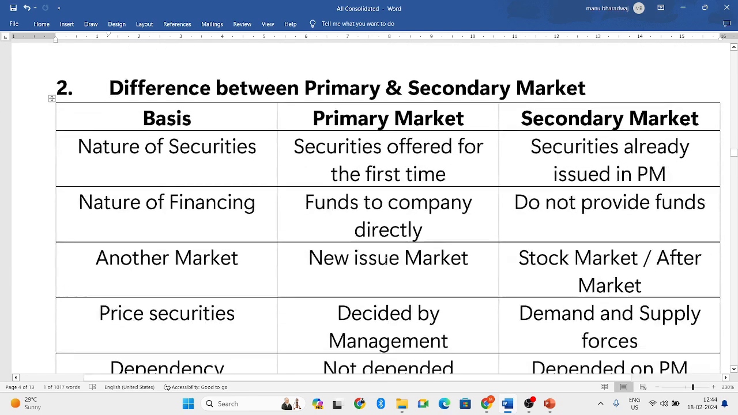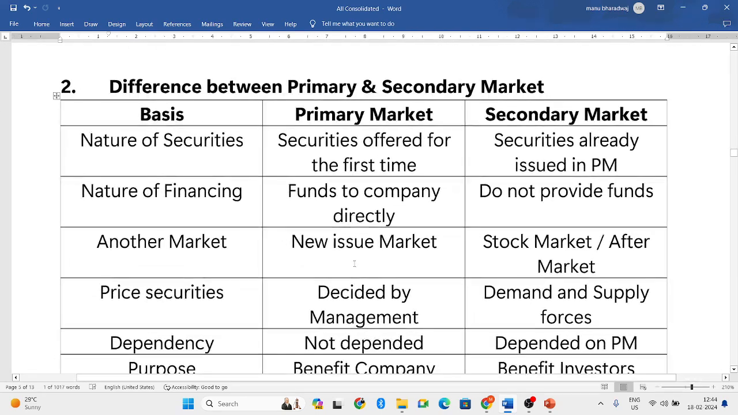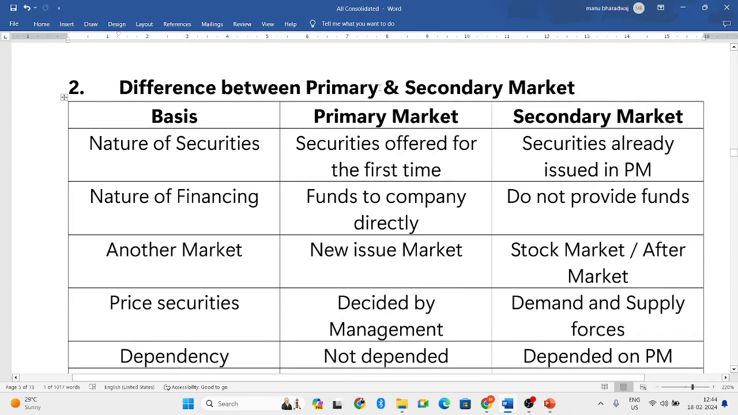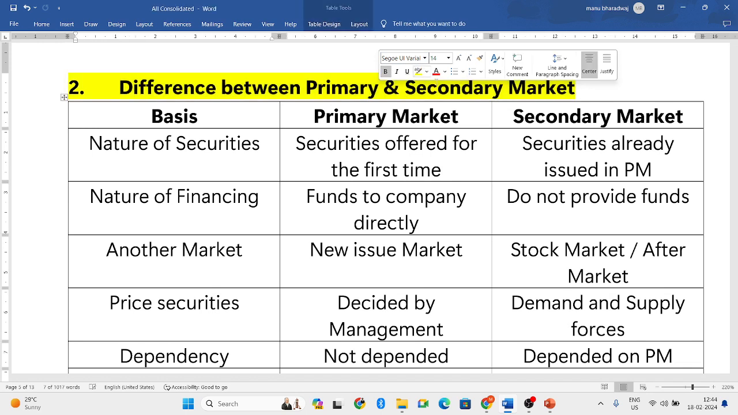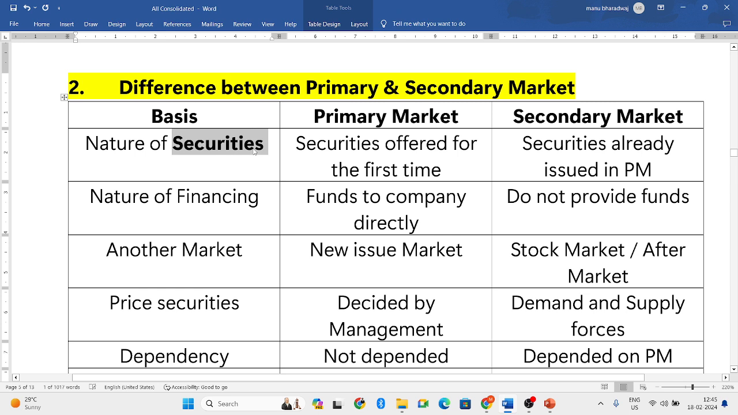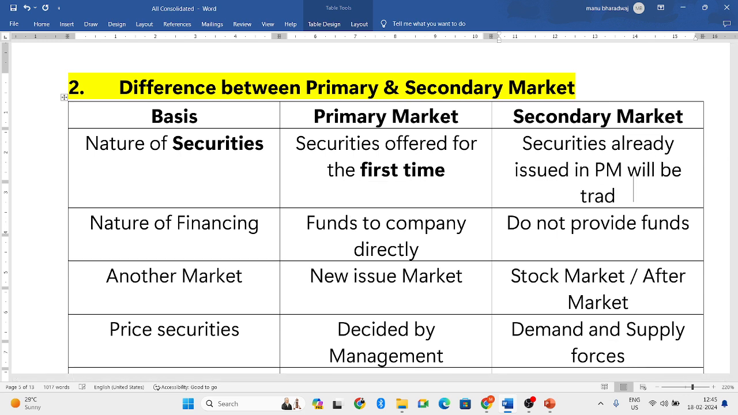Next is one of the important questions which can be expected: the difference between primary and secondary market. So, nature of securities. See, in the primary market, you issue the securities for the first time. So shares are issued for the first time. But in the secondary market, whatever shares have already been issued in the primary market will be traded.